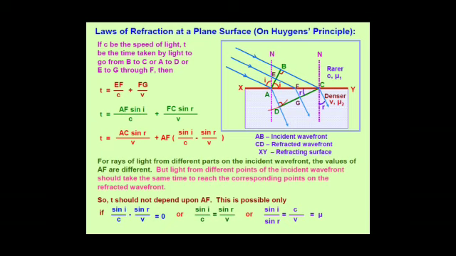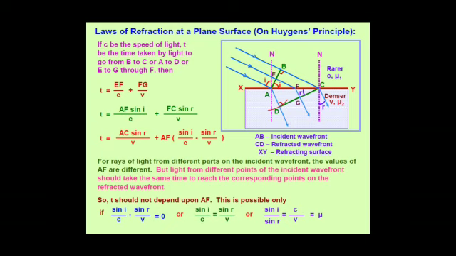Again, in triangle AEF, EF = AF sin I, where I is the angle of incidence of the incident wavefront. And in triangle CGF, FG = FC sin R. Writing FC as AC minus AF and rearranging, we get t = AC sin R / v + AF (sin I / c − sin R / v).